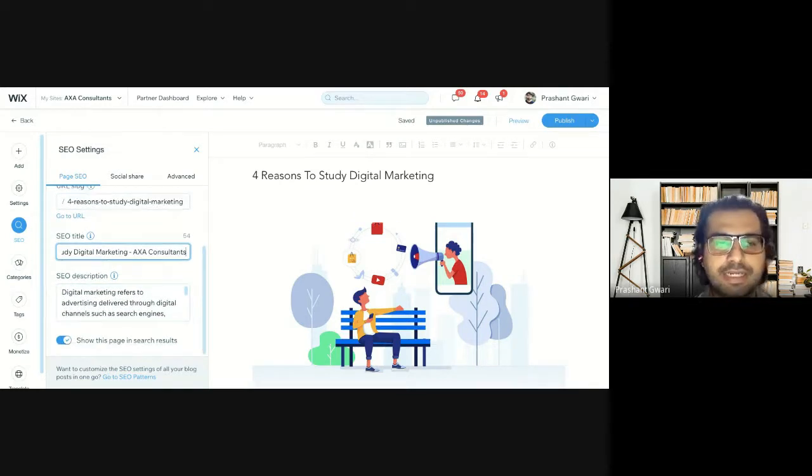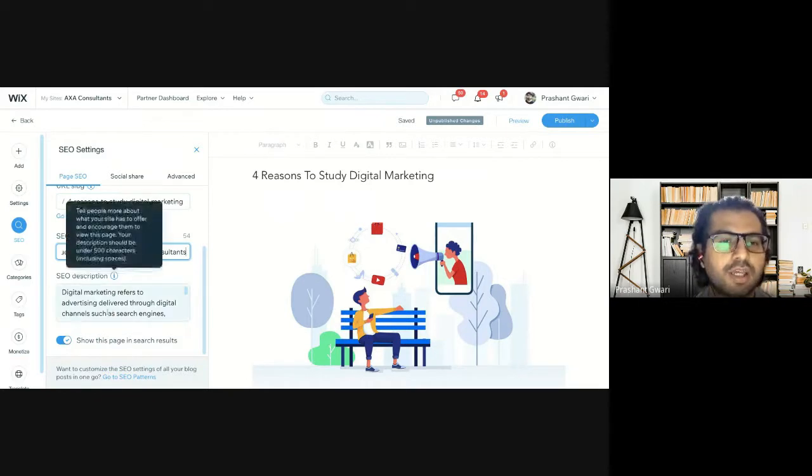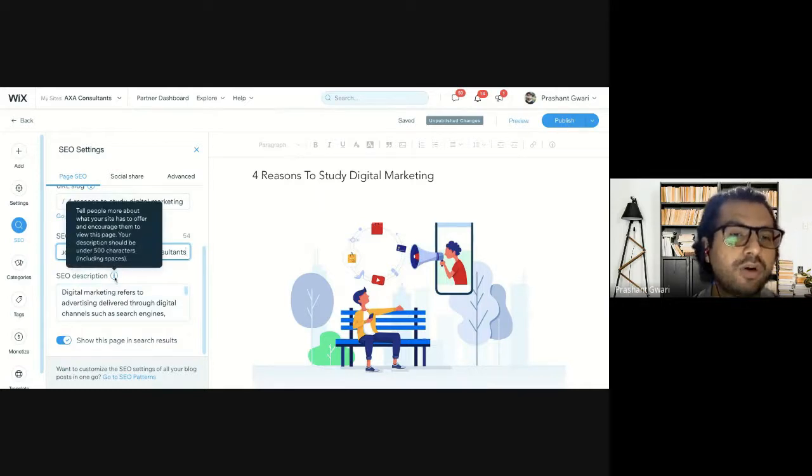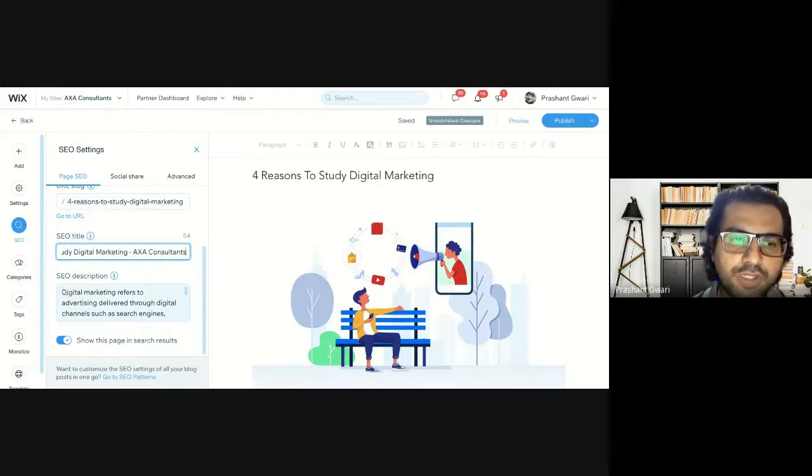After the SEO title, now we have completed 2 elements, page URL and SEO title. How many elements have we covered till now? 6. Now come to the 7th element, which is the second last element: SEO description, also called meta description. Here you have to write your SEO description about your blog. What is this blog all about?